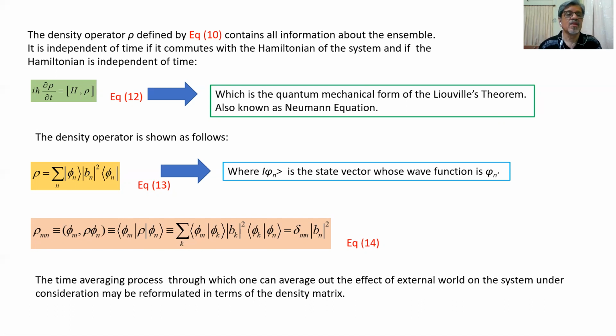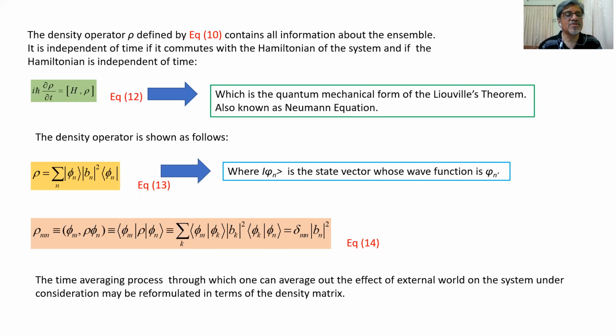The density operator is shown as follows: rho equals summation over n, ket phi n, modulus bn square, bra phi n. That is equation number 13, where ket phi n is the state vector whose wave function is phi n.